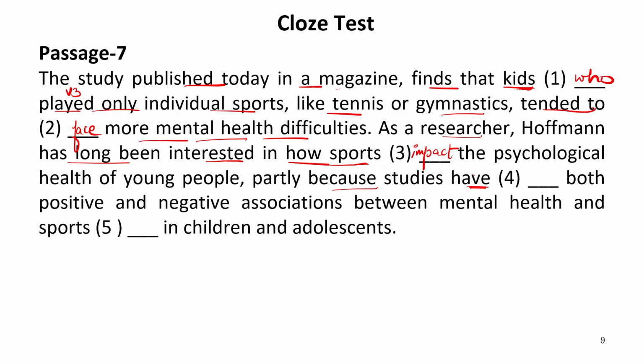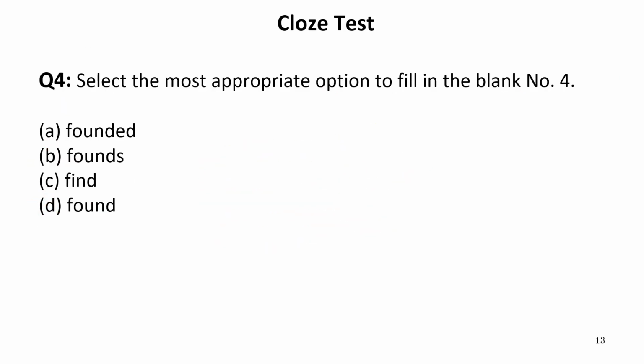Now here, studies have. After have, either have is a main verb, or after have we can have the third form of a verb. Now let us see what are the options given for the fourth blank. Founded, founds, find, found. Obviously after have we need the third form of the main verb. Now if I write founded, it means to establish, so the word founded is not suitable according to the sense of the sentence. Founds, no, we cannot use founds.